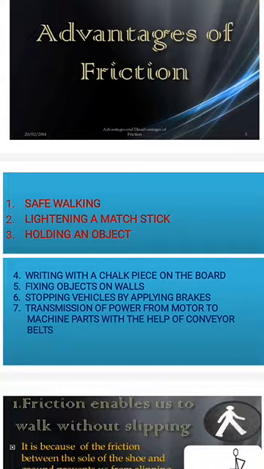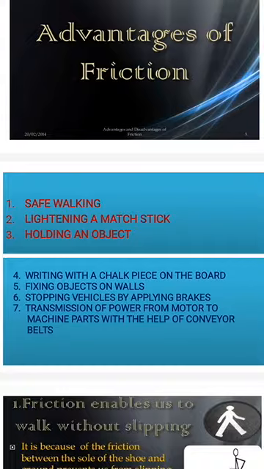By using friction, we can walk safely. If there is no friction, we can skid and our skin may be ruptured. That's why safe walking is enabled due to friction.